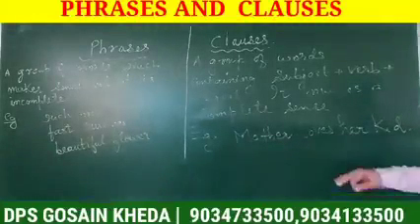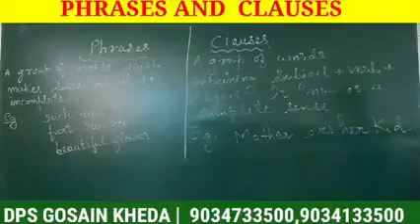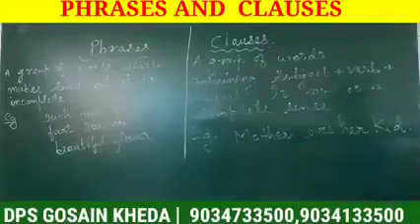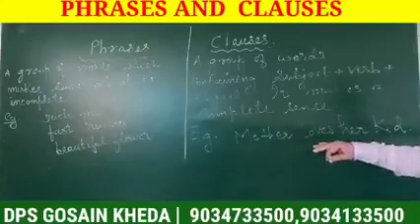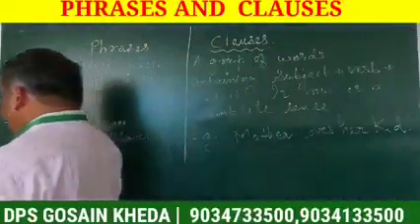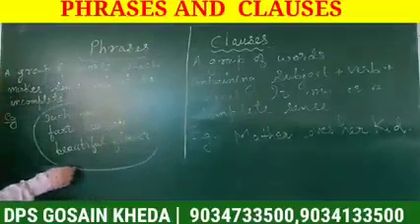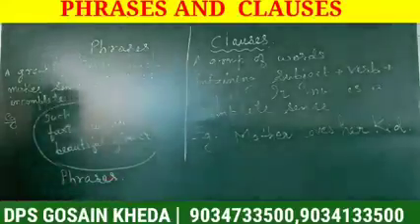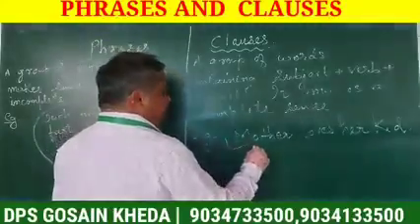But since it is only one sentence, it is not joined by any condition. So none of the clauses are depending upon each other. Let us come to that little later. As of now, can we call it not a phrase but a clause? It is a clause, not a phrase. So although these are incomplete groups of words, these are phrases. But this type of sentence are clauses.